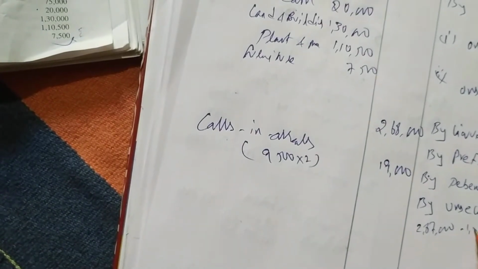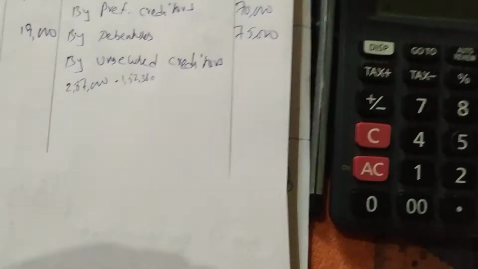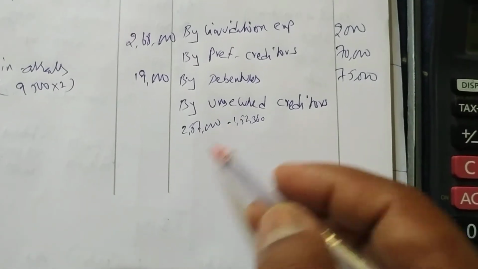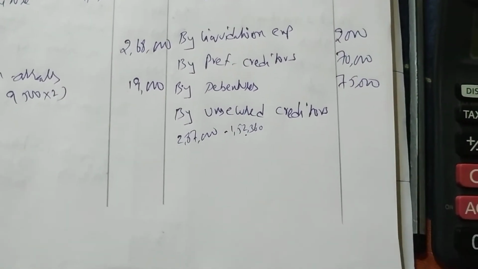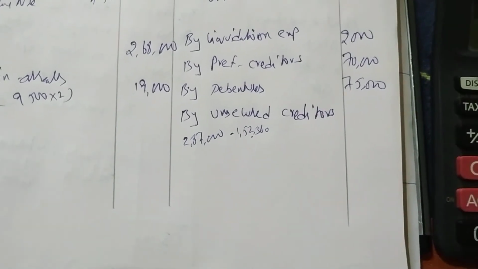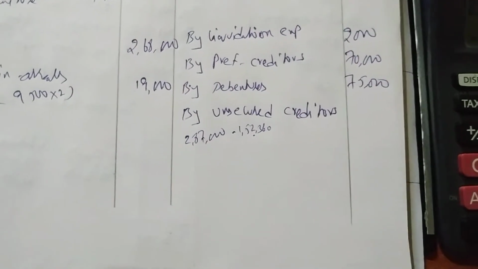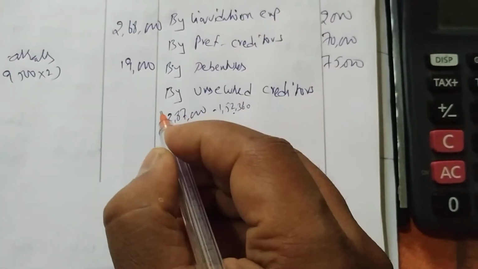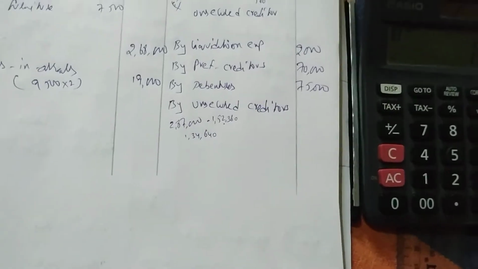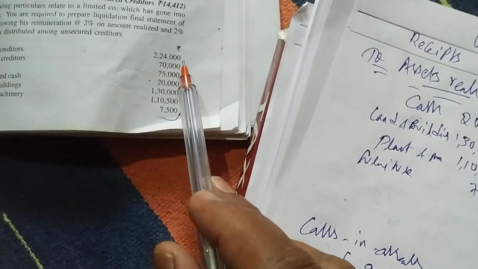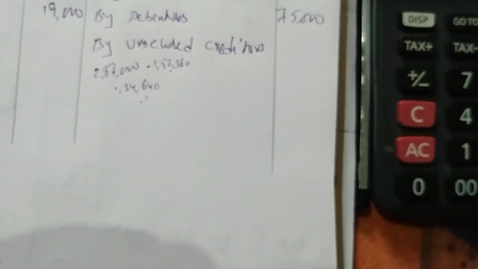How much do we have to pay to unsecured creditors? 2,24,000. We have 2,87,000, and we have to pay 1,52,360. So 2,87,000 minus 1,52,360, if we pay, we have only 1,34,640. But we have to pay 2,24,000 to unsecured creditors. So the amount is insufficient.